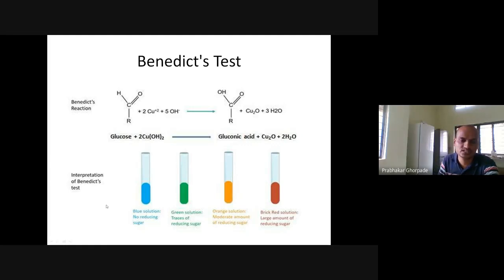If you have a blue solution, it indicates that no reducing sugar is present. If you have a greenish solution, traces of reducing sugar may be present. If we observe an orange solution, it means a moderate amount of reducing sugar is present. If you get a brick red solution, it means a large amount of reducing sugar is present. We don't get the exact concentration of the solution, but we get an idea whether it is a small, medium, or large amount of sugar, based on the green, yellowish, orange, and red colors. So that is the Benedict test for the carbohydrate.